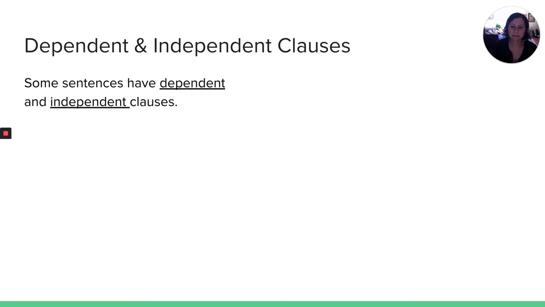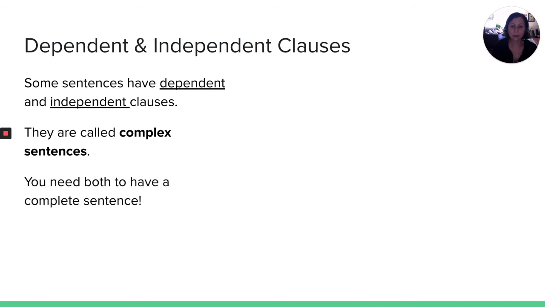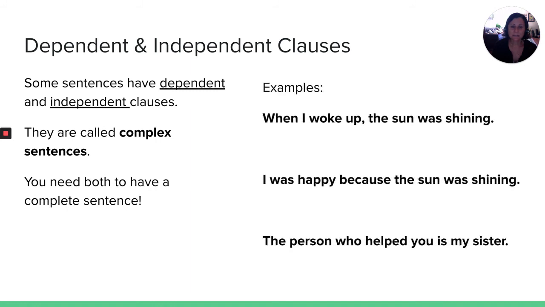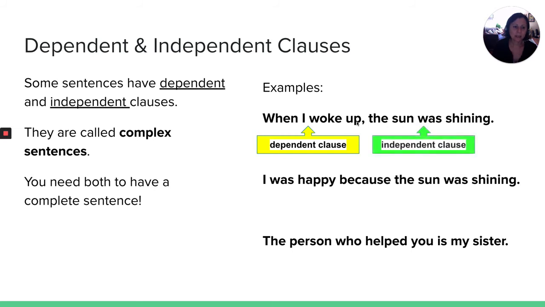Some sentences have dependent and independent clauses. They're called complex sentences. You need both to have a complete sentence. You need the dependent and independent clause in these complex sentences. Here are some examples. When I woke up, the sun was shining. I have my dependent clause with the subordinating conjunction, when I woke up; the sun was shining. I need both to make it complete. If I just put a period here, when I woke up, I don't know what happened after I woke up.